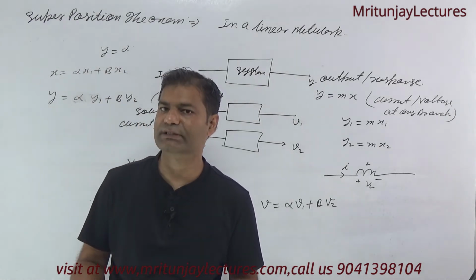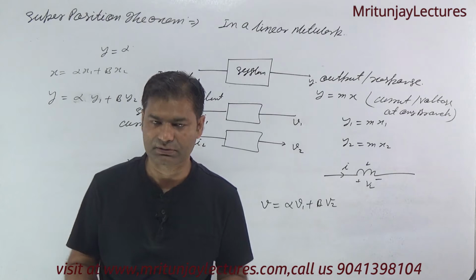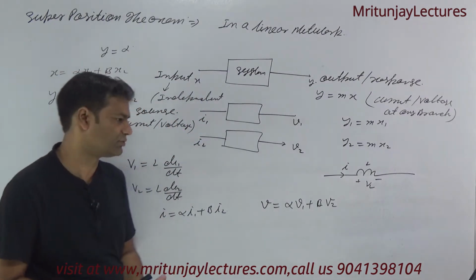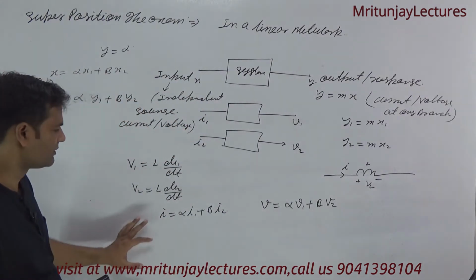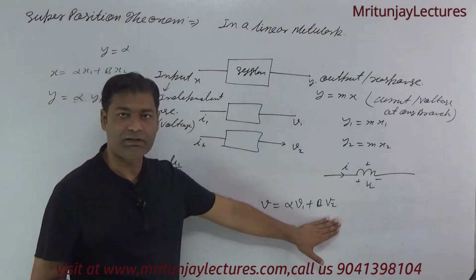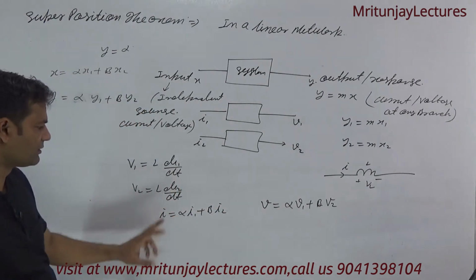If we get that, then you can say that it follows superposition totally. If not, then you can say that it does not follow superposition. So how to check it? Alpha is clear, I is clear, and V is clear.